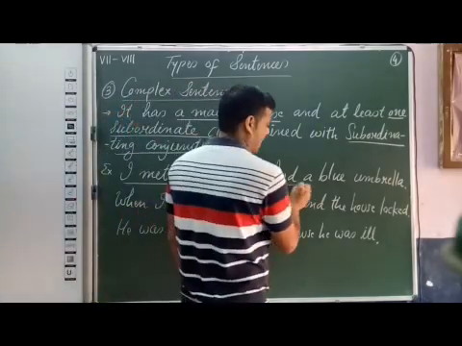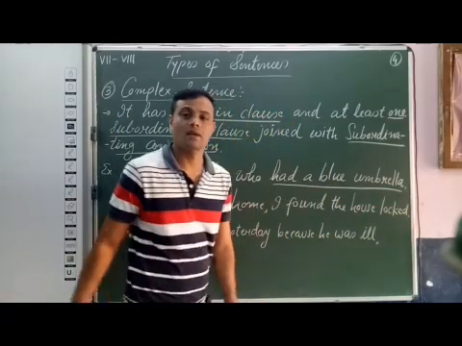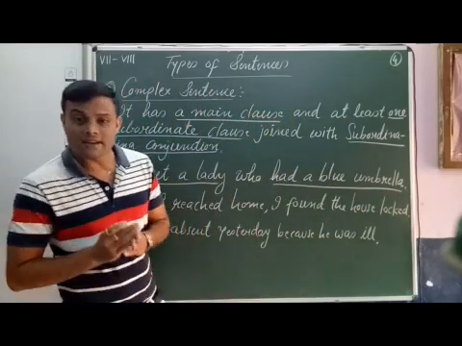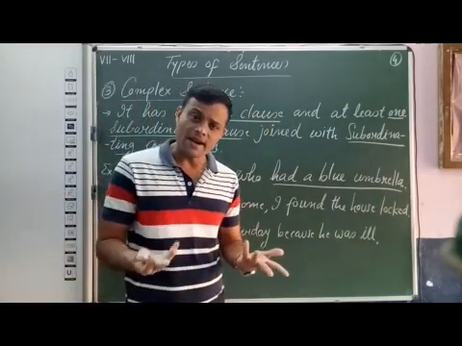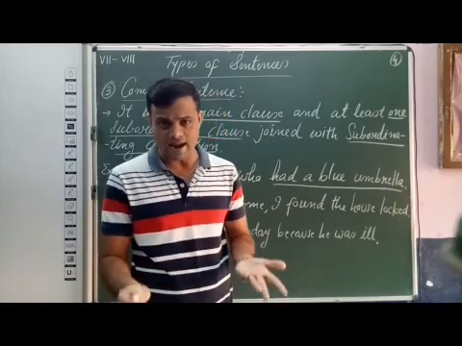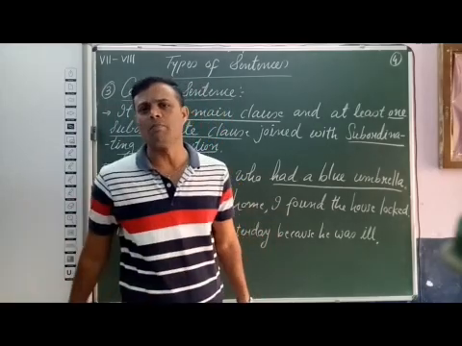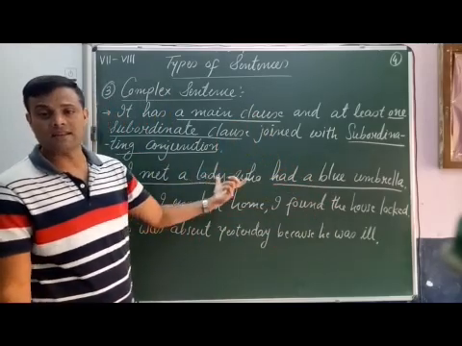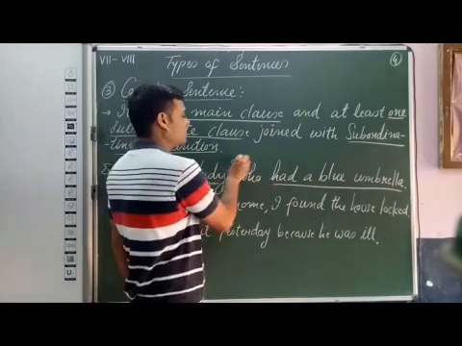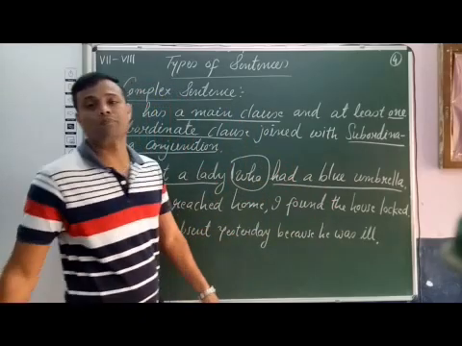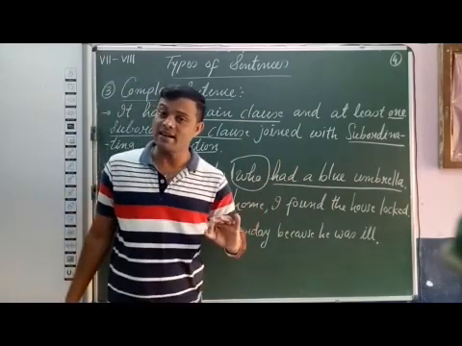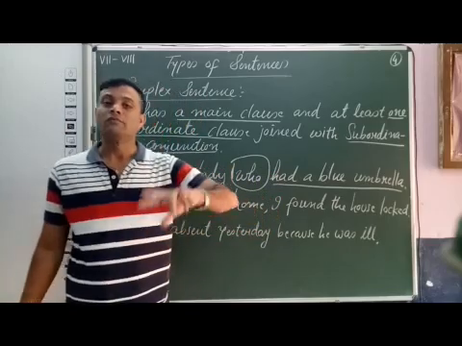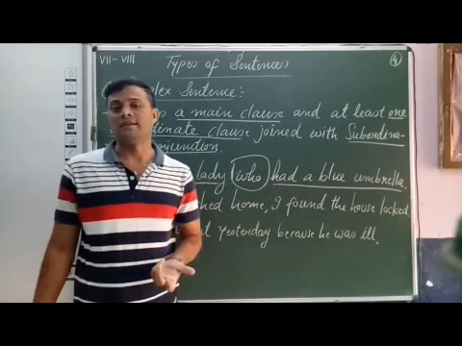Another, that is, had a blue umbrella. Had a blue umbrella does not have complete meaning. To complete meaning, it depends on the main clause. And these two clauses join with the conjunction who. And who is a relative pronoun, functioning as conjunction.